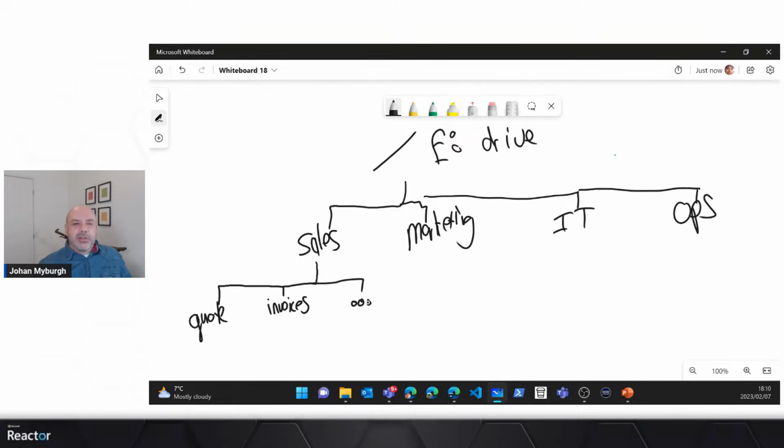That you might want to place in folders. What you don't want to do is you don't want all the files, and I'm going to give the folders a green color here, rather, to be under the sales folder, right? First of all, you have to have unique names for the files. So if there's one file called quote.pdf, I cannot have another file called quote.pdf, right?